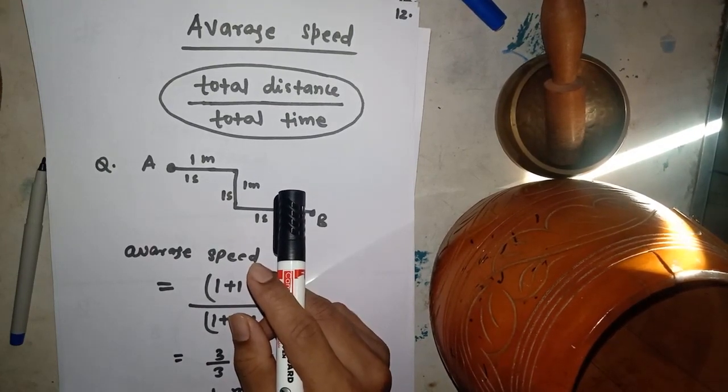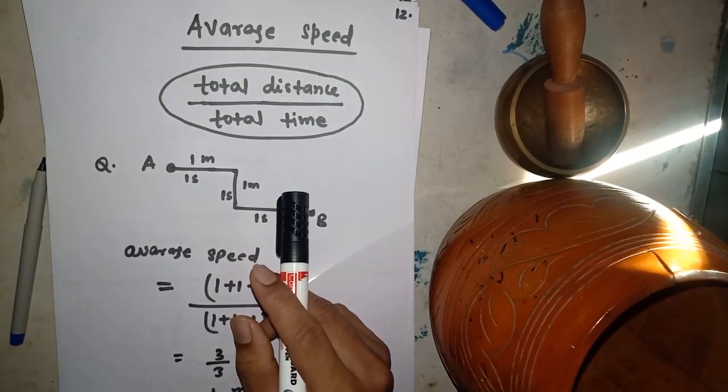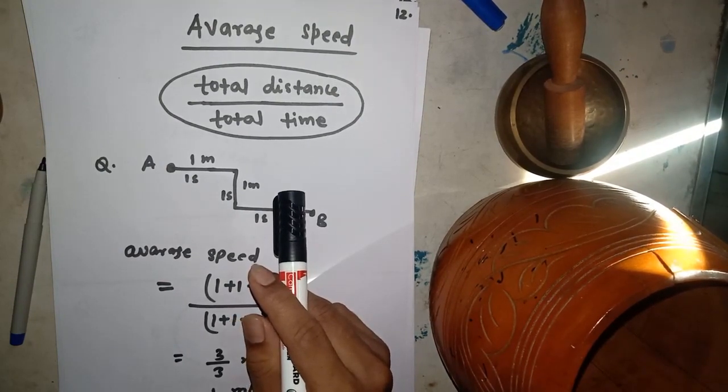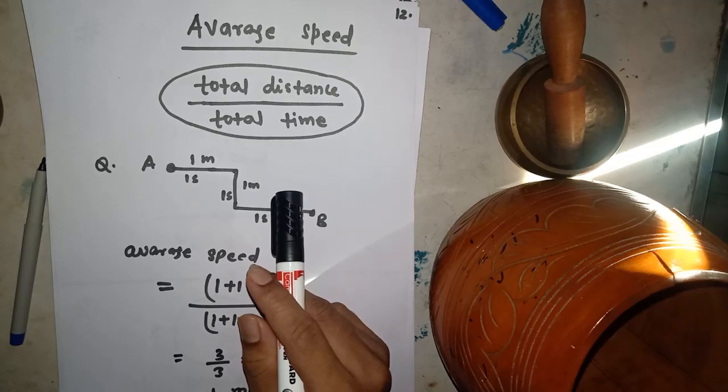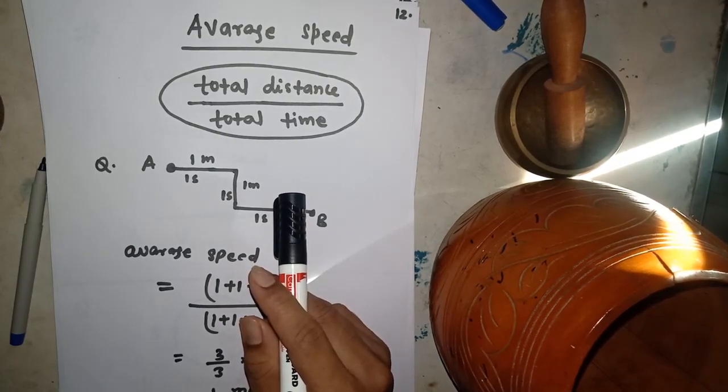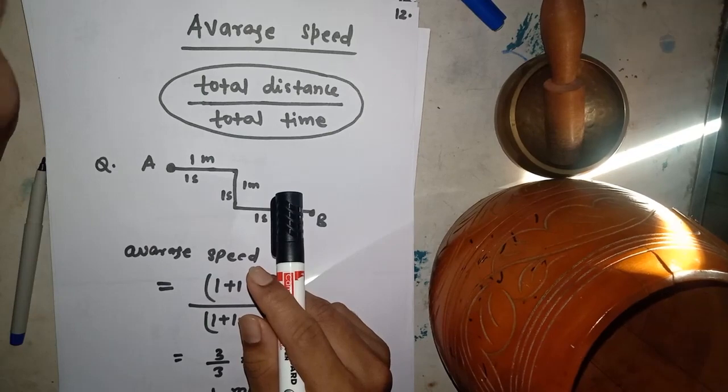Speed is defined as the rate of change in distance with respect to time, as velocity is defined as the rate of change in displacement with respect to time. The only difference is that in velocity there is displacement, and in speed there is distance, because speed is a scalar quantity whereas velocity is a vector.